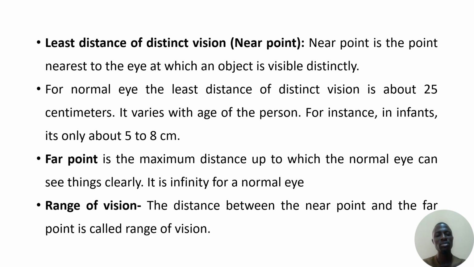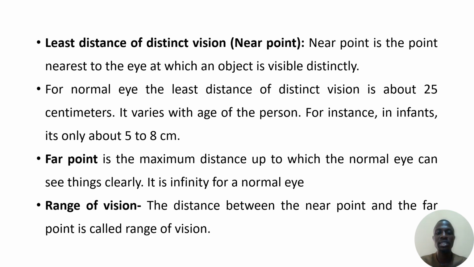Another key word to know, aside from accommodation, is near point or least distance of vision. The near point is the point nearest to the eye at which an object is visible distinctly. For a normal eye, the least distance of distinct vision is about 25 centimeters, but you should know that it varies with age of a person. For instance, in infants, it's about 5 to 8 centimeters.